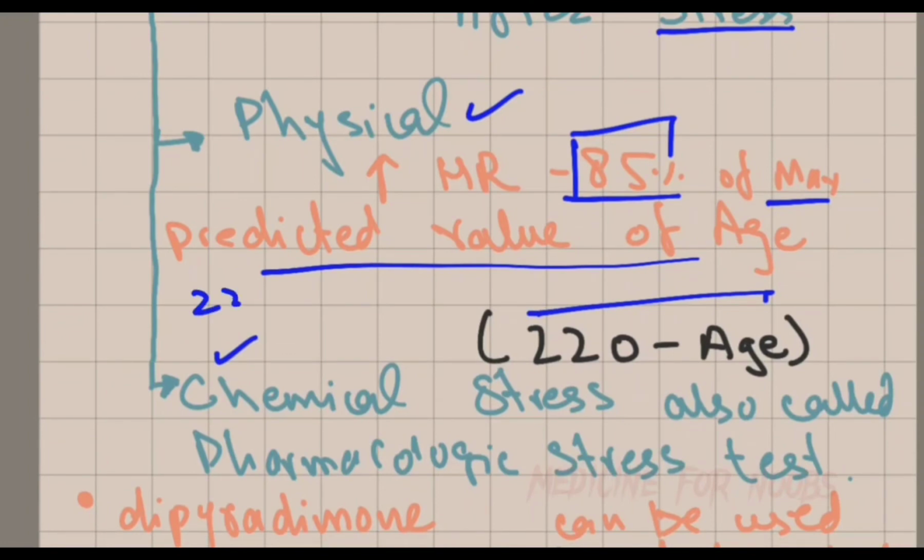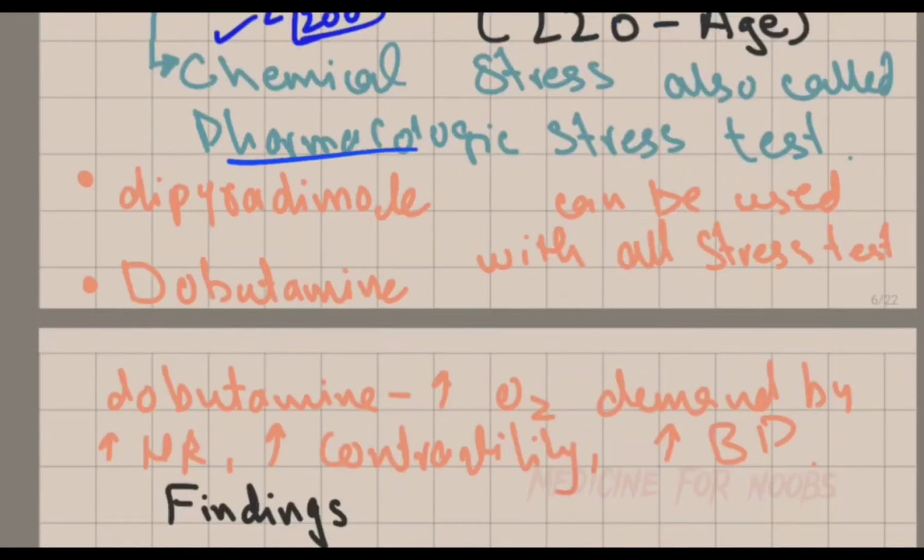Let's say there is a person whose age is 20, then the heart rate that he has to achieve to show a correct response in the ECG stress test is 200. A chemical or pharmacologic stress test is also used if the person is not able to do physical activity. In this process, dipyridamole or dobutamine is used, or we can also use adenosine.